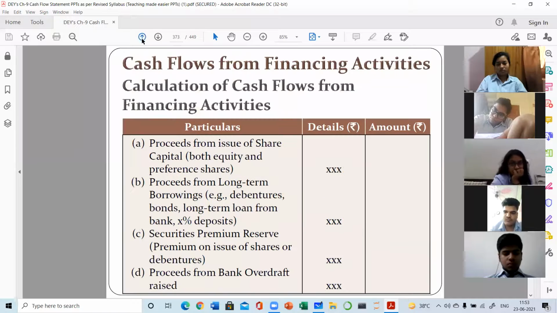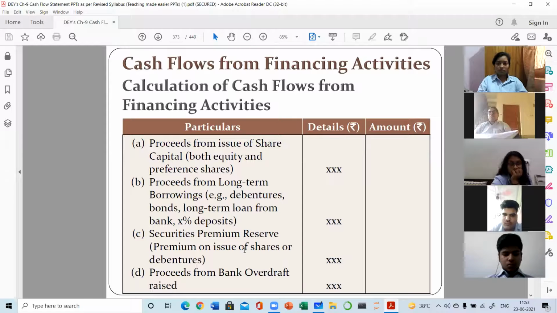I am just repeating the format. If anything is increased in the share capital, non-current liability, and short-term borrowing, that will be added. Increase will always be added. And if anything is decreased in all these heads, that will be subtracted, because increase means inflow and decrease means outflow.